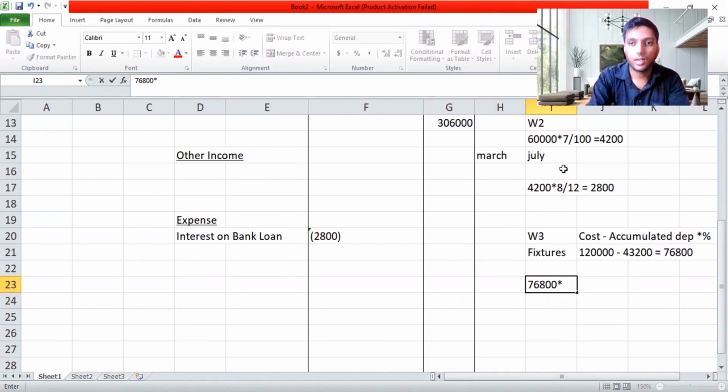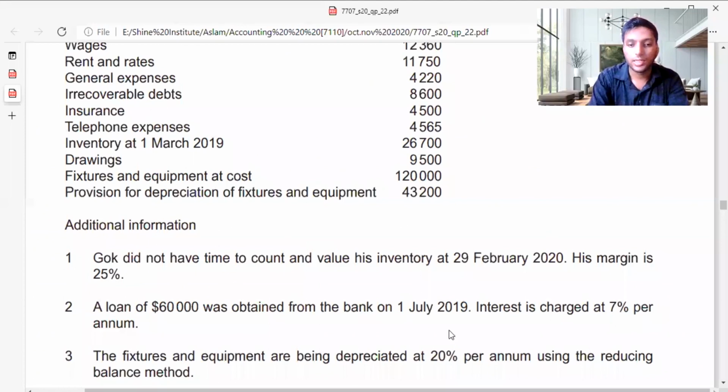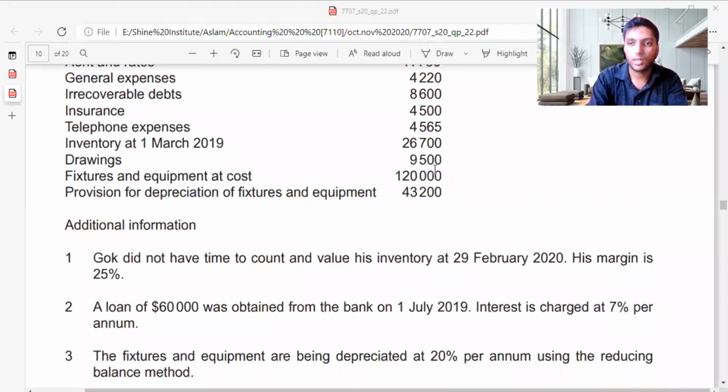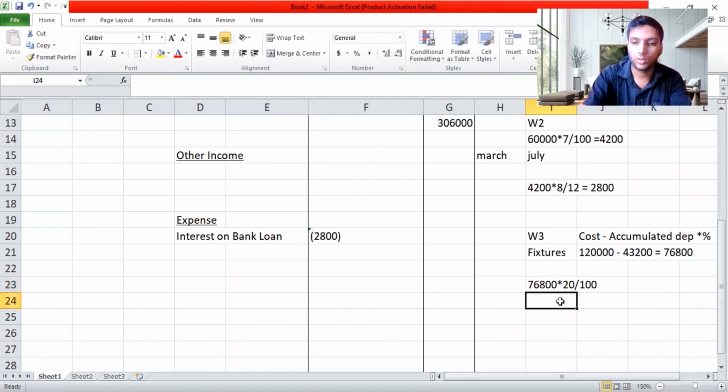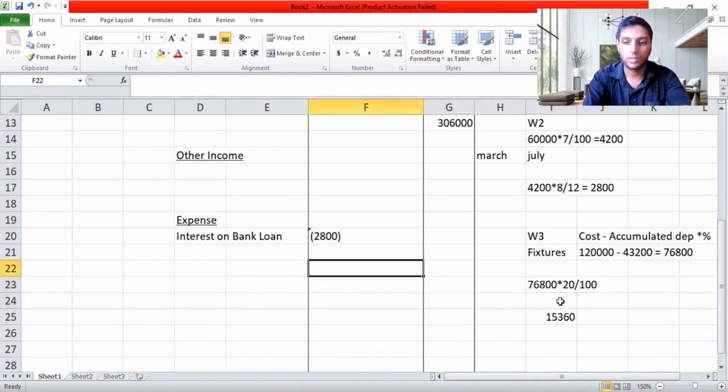So I'll check how much percentage they have given in the question. They've given 20% as depreciation. So I'm going to calculate 76,800 into 20 over 100. As I said, there's another method: you can do 76,800 into 0.20. So the actual depreciation is 15,360. So this is the depreciation of fixtures.